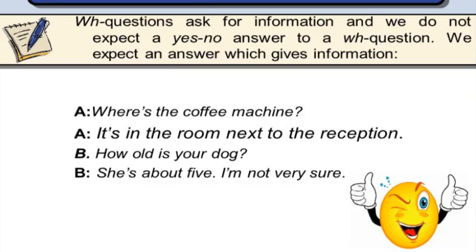WH questions ask for information and we do not expect a yes or no answer. We expect an answer which gives information. For example, where's the coffee machine? Meaning, we expect an answer about the location of the coffee machine. It could be, it's in the next room to the reception. Second example, how old is your dog? So we expect an answer about the age of the dog. So the appropriate response could be, she's about 5. I'm not very sure.